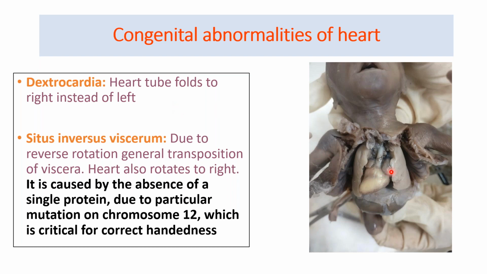So in this fetus, while dissecting, we encountered that the apex of the heart, which should face towards the left side, is facing to the right side. Also, when we looked into the liver, the right lobe and all the abdominal viscera were also on the opposite side. So this is a case of situs inversus totalis. Only if it is limited to the heart, it is called dextrocardia, where the left to right patterning is disturbed. And if it involves the entire viscera, then it is situs inversus viscerum.